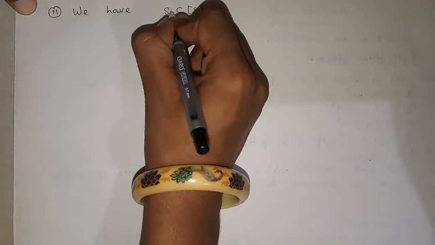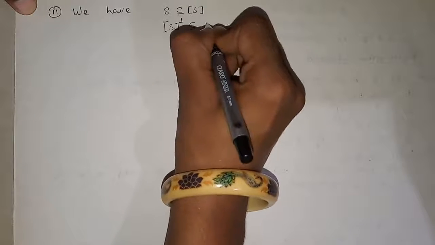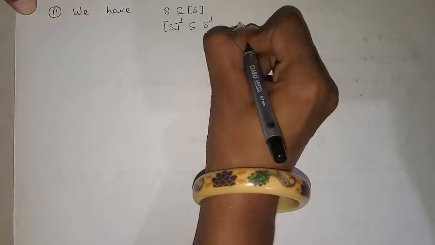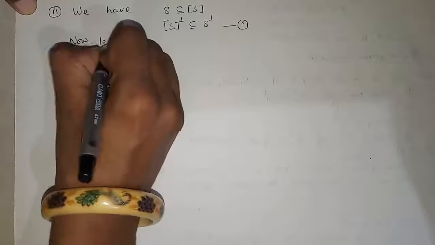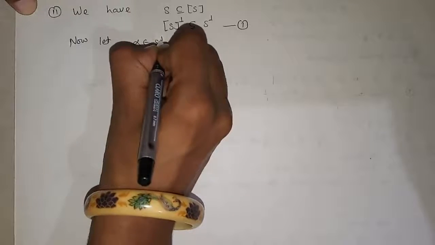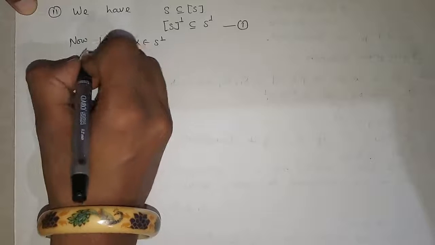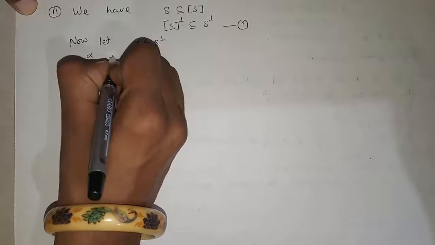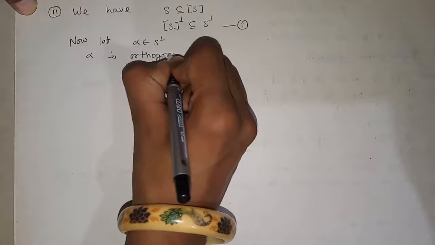we have S is always contained in the spanning set of S. So if this happens, then the complement of the spanning set of S is contained in S complement. This can be written by using the first. Now let alpha belong to S complement. If alpha belongs to S complement, then from the definition of S complement, we can write alpha is orthogonal to every vector in S.